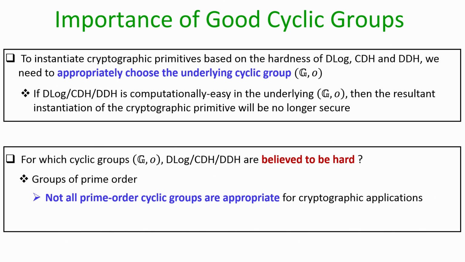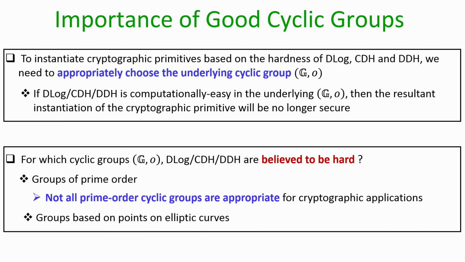There are two popular choices of candidate cyclic groups where we believe that these problems are indeed difficult to solve. The first choice is the groups of prime order, namely groups where the number of elements is some prime number. However, it turns out that not all the prime order cyclic groups are appropriate for cryptographic applications. In fact, we will see some candidate prime order cyclic groups where the D log problem, CDH problem, DDH problem are indeed very easy to solve. But it turns out that we have other types of prime order cyclic groups where we strongly believe that the D log, CDH and DDH problem are indeed difficult to solve.